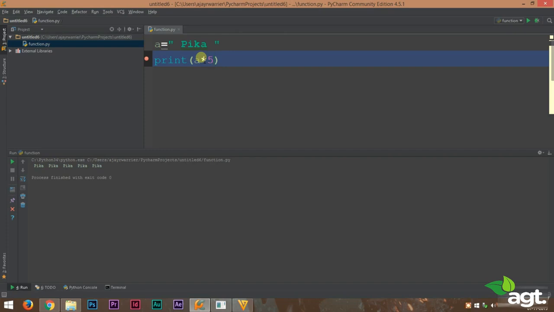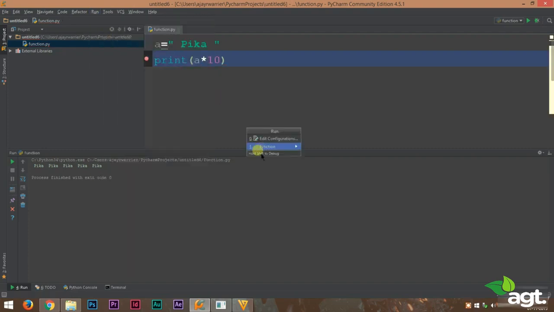So, like the addition operator, our multiplication operator can also be used on strings to repeat the string as many times as we want. In this case, we printed out the string 5 times by multiplying it with 5. If you want it to be printed 10 times, you could do that by using A into 10.